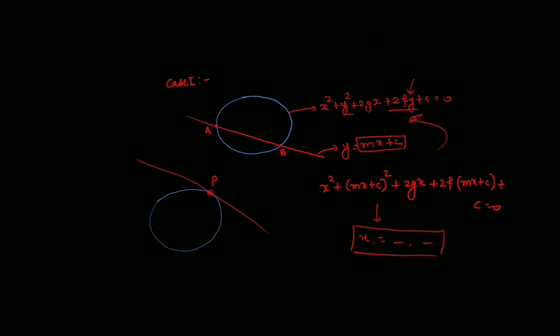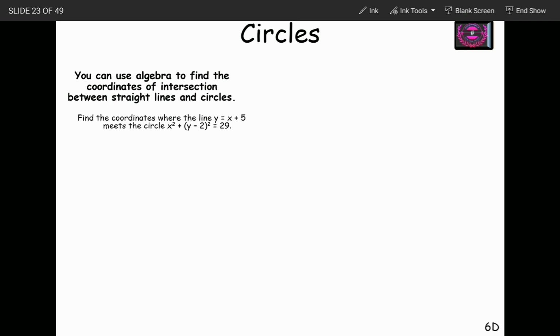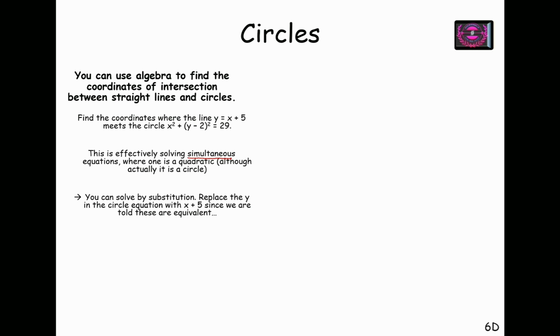So let us go back to the slide and understand other things. We have to find the coordinates where the line y equals x plus 5 and the circle x square plus (y minus 2) square equals 29 meet. For this, I'll solve these equations simultaneously. From that I'll get a quadratic equation, as we have already seen, and from that quadratic equation I will get two values of x. Those will be the x coordinates of the points of intersection.